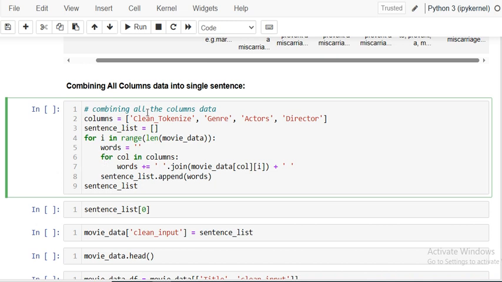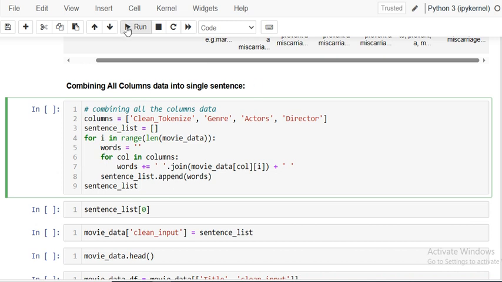For column in columns, word is equal to word plus we have to join movie data column i plus this, then second, third, fourth. So these four columns are combined together and create a word. We are appending this into a sentence list.